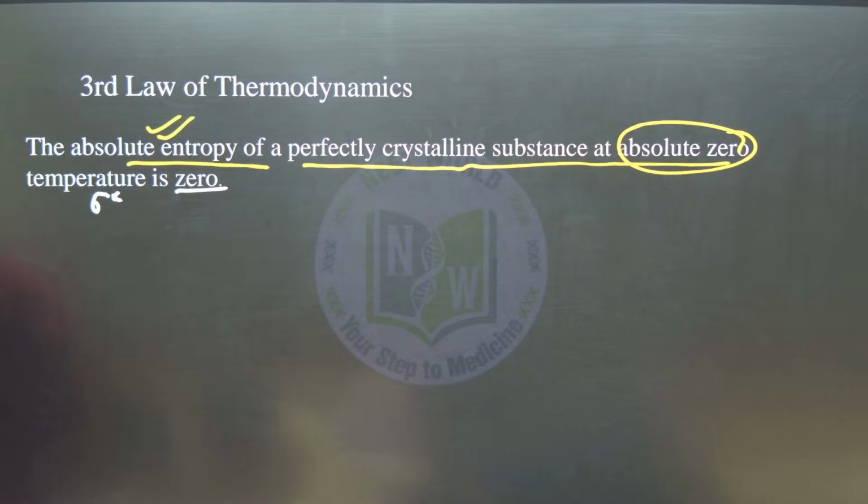Write a question. If the entropy of vaporization is 110 joule per Kelvin per mole and the enthalpy of vaporization is 50 kilojoule per mole, then the boiling point of the liquid is?